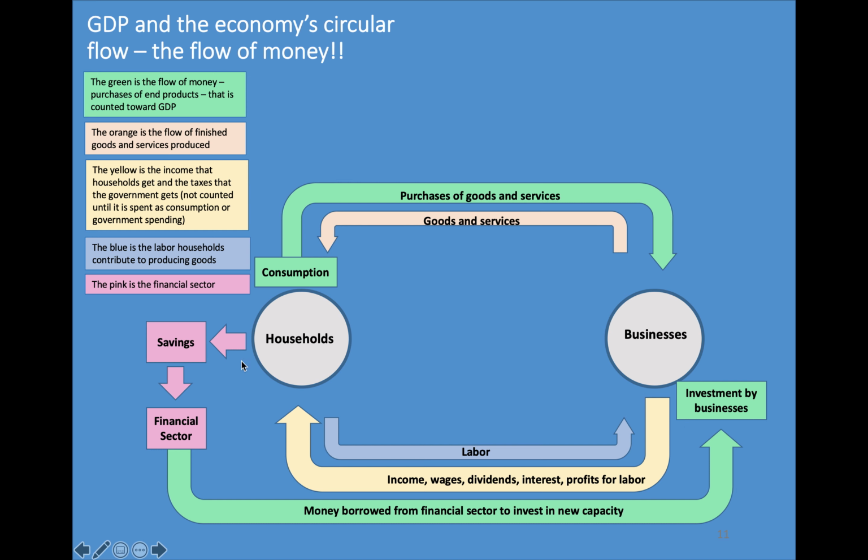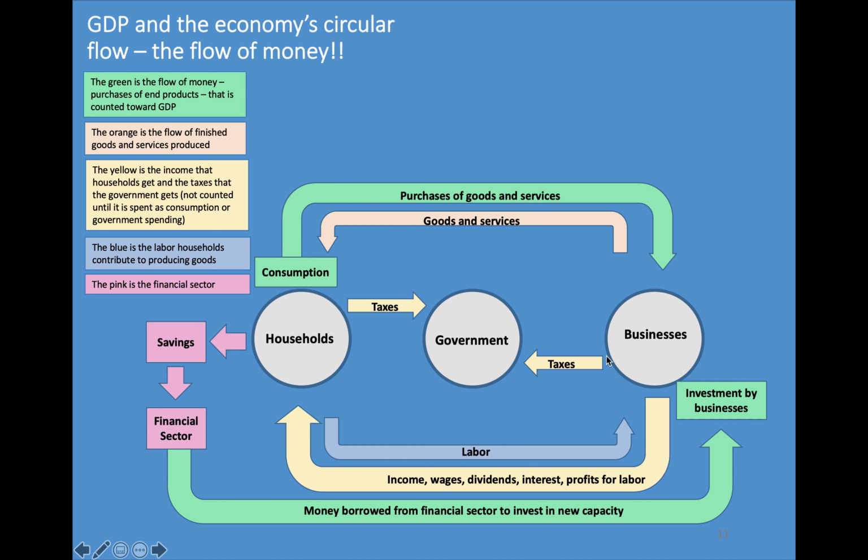But that's where they get it from, because usually they're earning revenue, of course, by selling things. They earn revenue from the consumption, but usually their expenses to operate consume most of that revenue. So they borrow money, and that's investment by businesses.